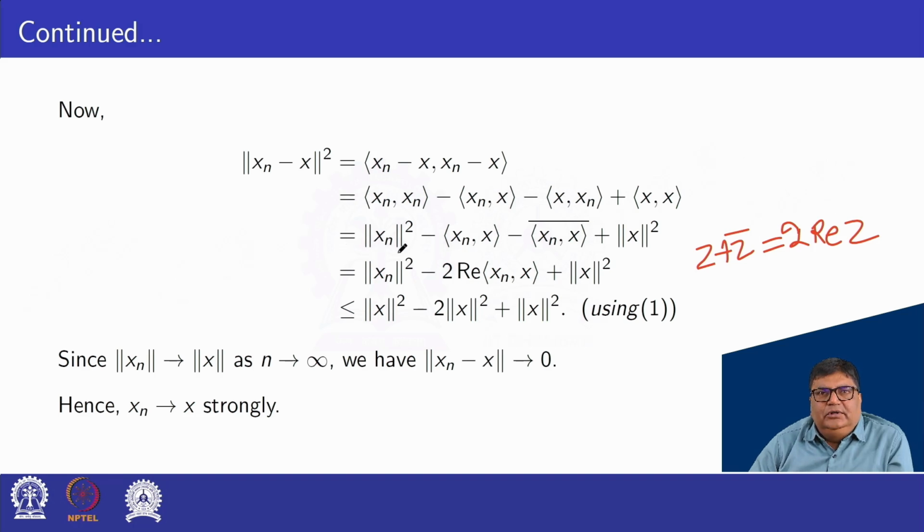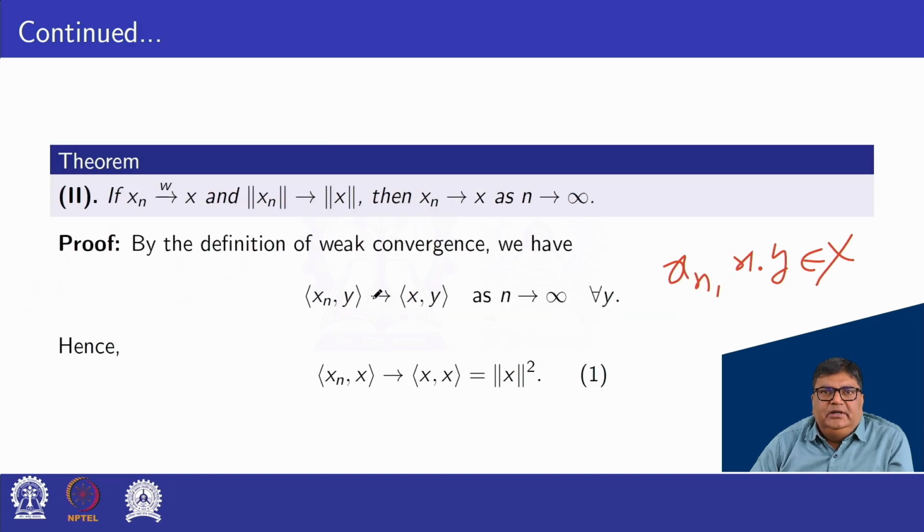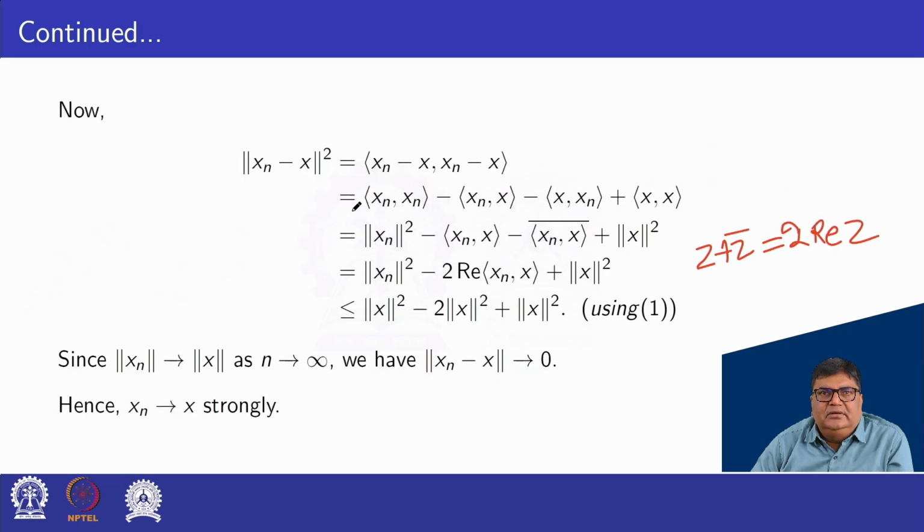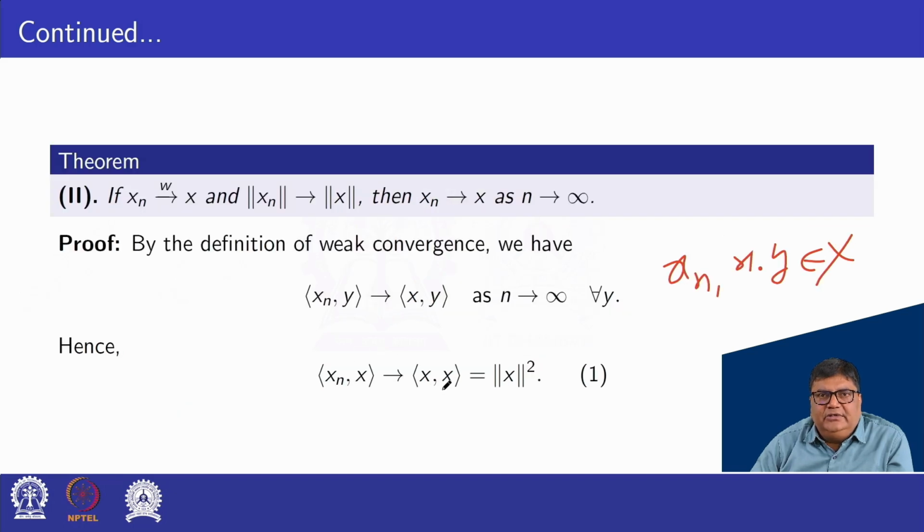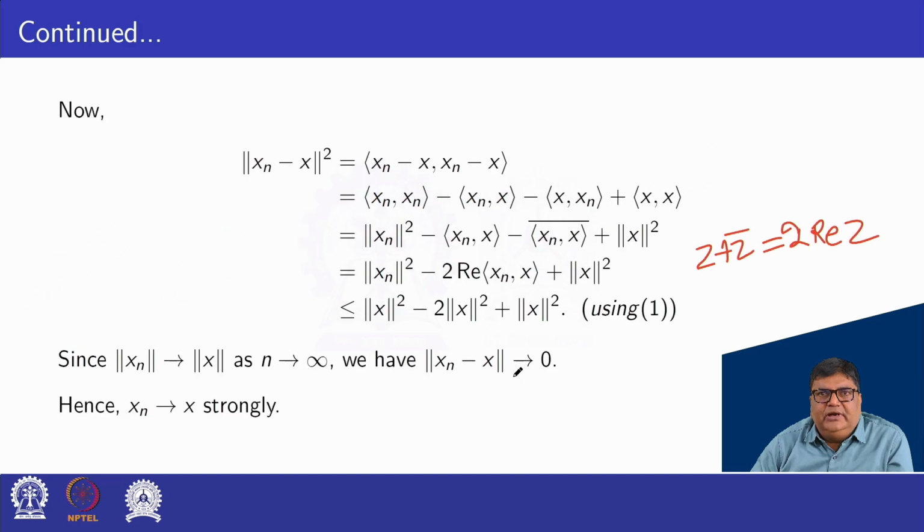So this is norm of xn squared, minus 2 real part of the inner product of xn and x, plus norm x squared. Given that norm xn converges to norm x, this is less or equal to norm x squared, and the inner product of x and x converges to norm x squared.